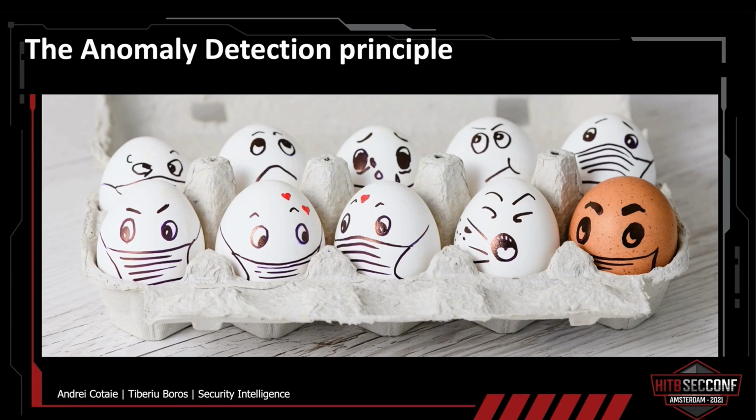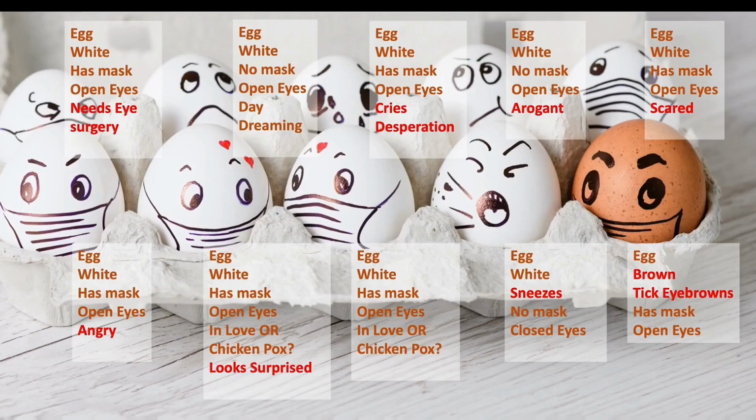So the way you actually prepare your data is going to impact what kind of anomalies you are going to detect. So let us try to bring some more context to our egg situation and briefly describe each one of them. So we see a couple of eggs which appear to be in love. One is sneezing. One definitely has some eye problems, or some of them are actually angry, mad. Some are scared, and so on. Now, this is important because the fact that we have a brown egg is not the most exact feature anymore. The sneezing egg actually becomes pretty important. The egg that is crying is also unique, and so on.